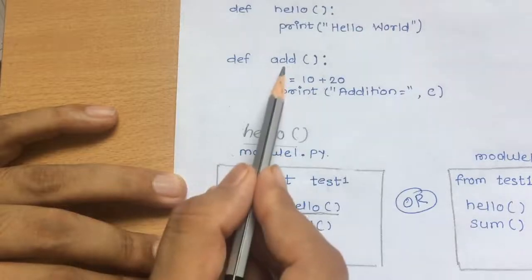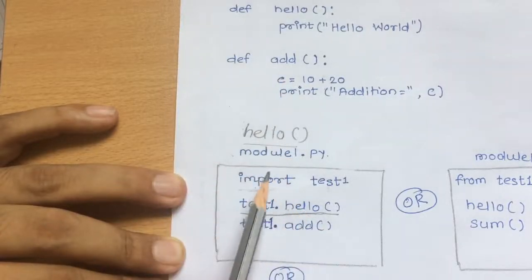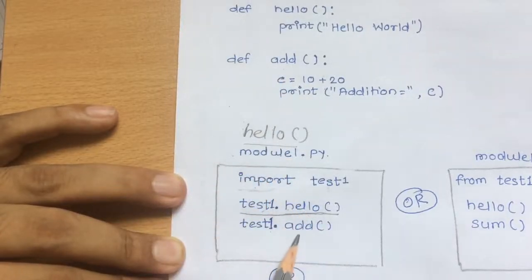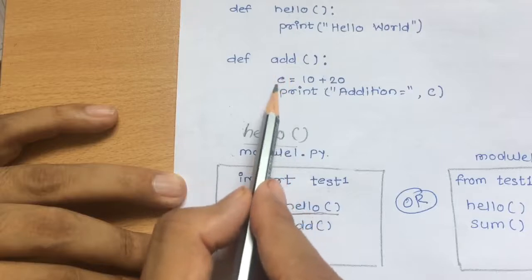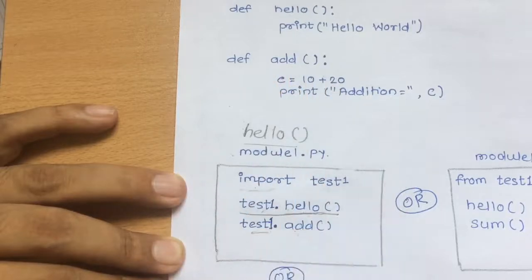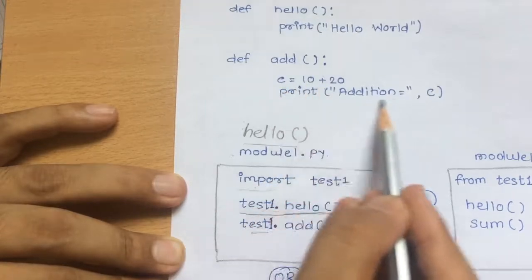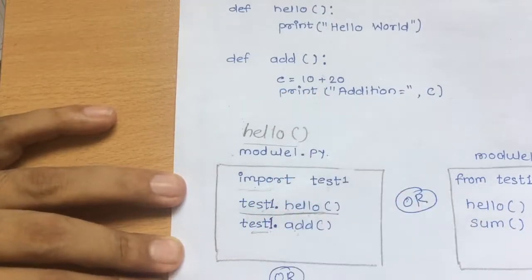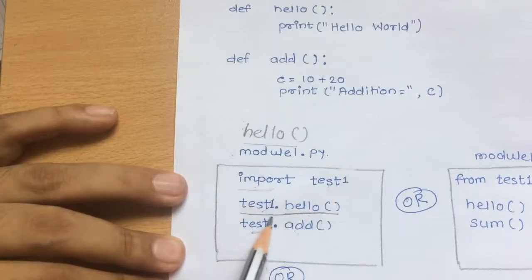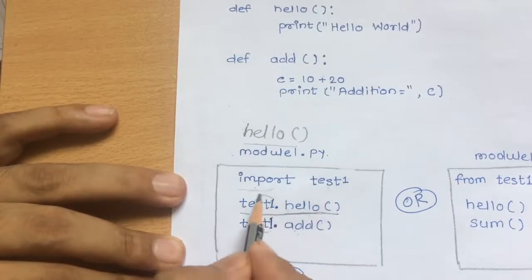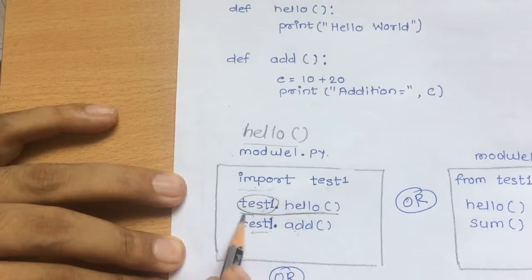Similarly, we can also call this add function from this file, that is test1.add. So this add will call this function which is present in the test1 file, and this will execute this addition, and it will print addition equals to 30, because 10 plus 20 will get 30 in C. Now if you look over here, every time we have to write this test1,